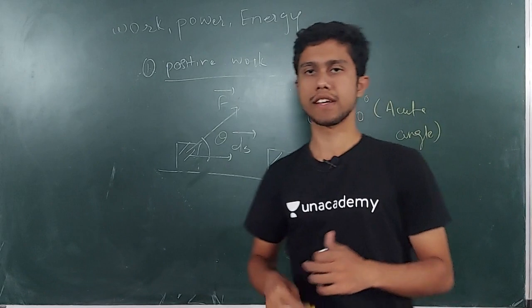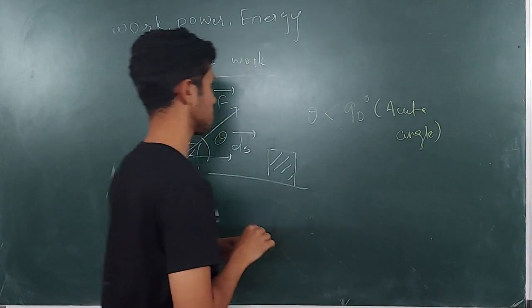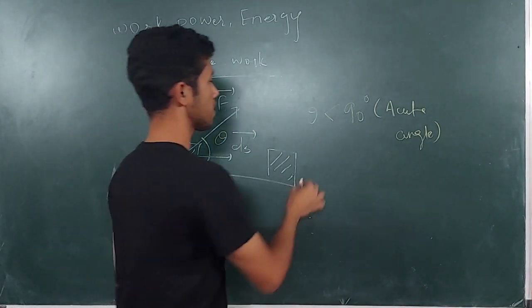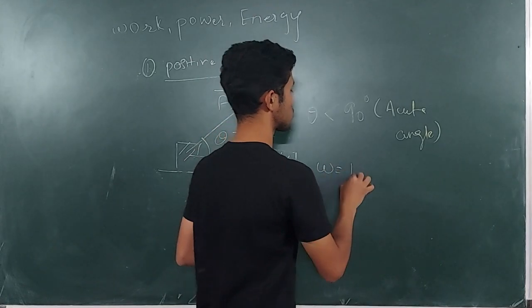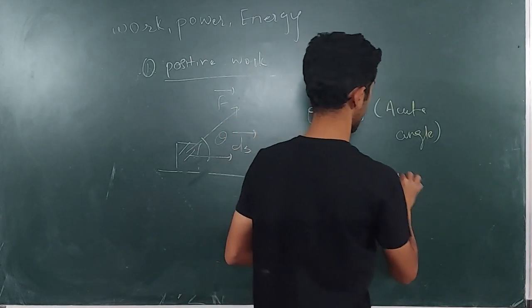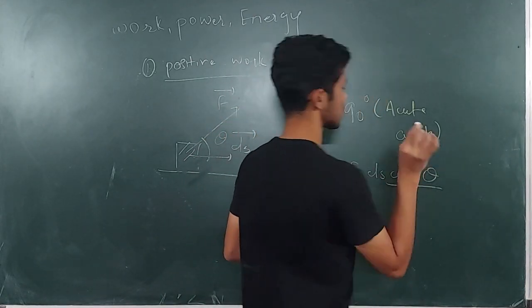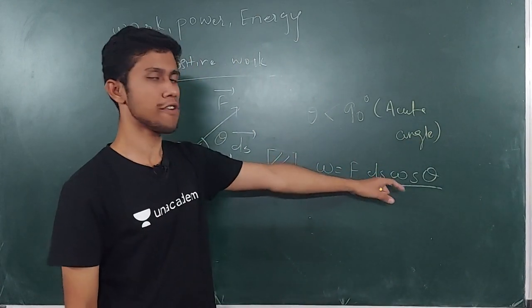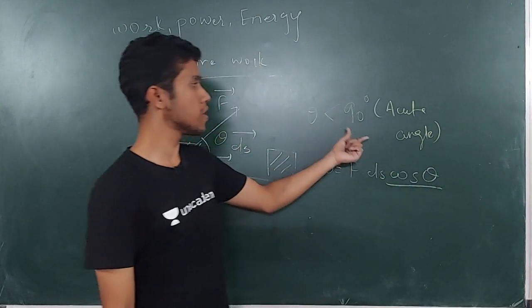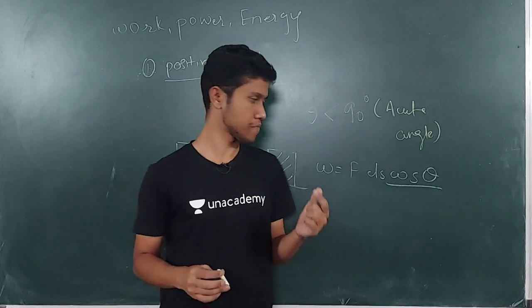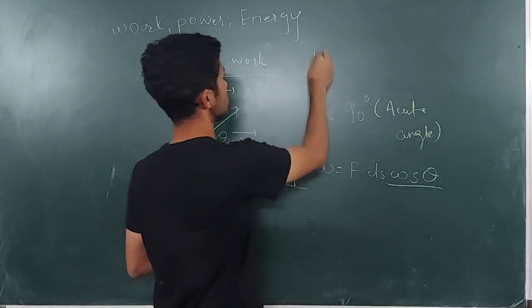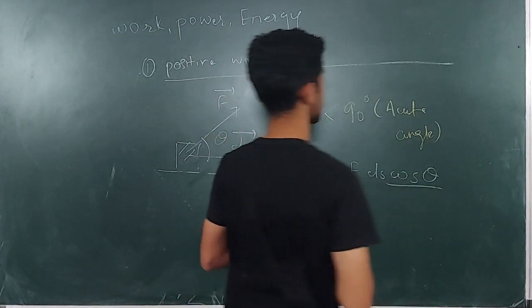The theta is an acute angle. Okay, so whenever I write work done is equal to F ds cos theta, I know for theta the value is going to be less than 90 degrees. Suppose I now make a graph of the cos function.